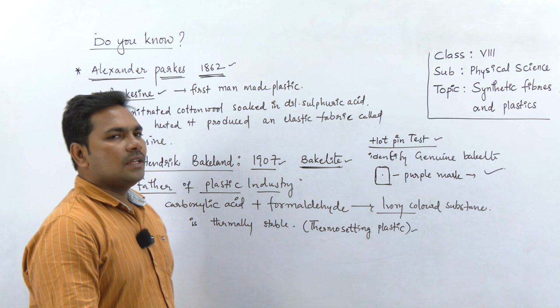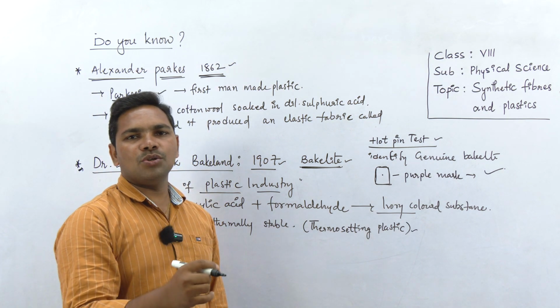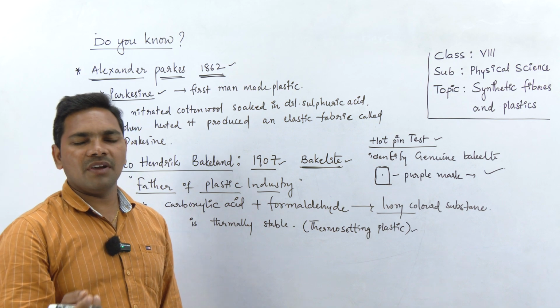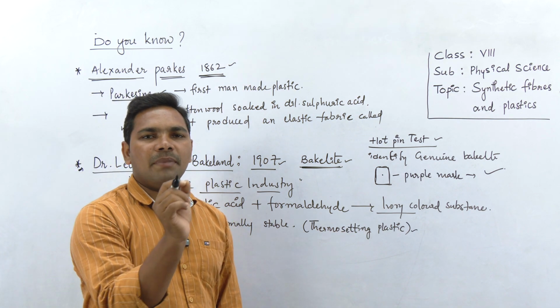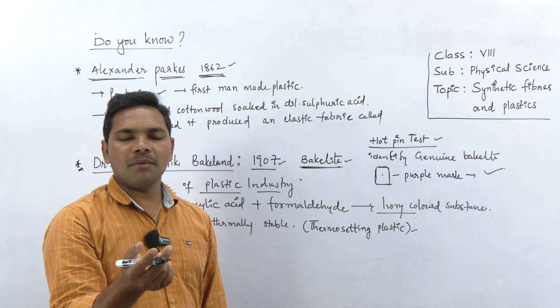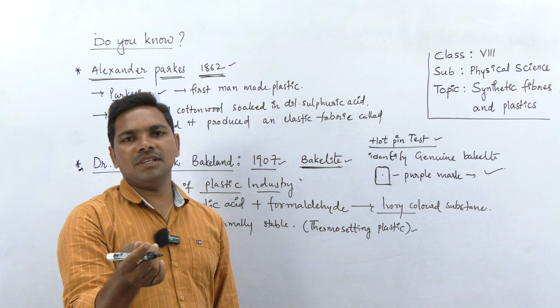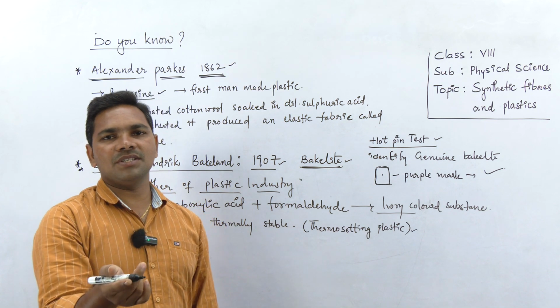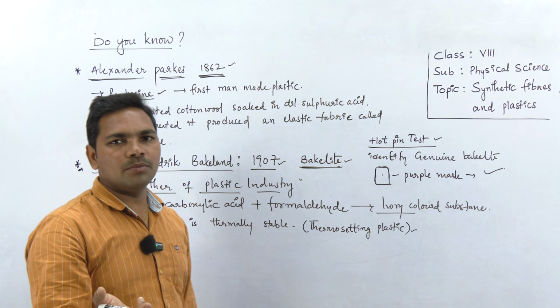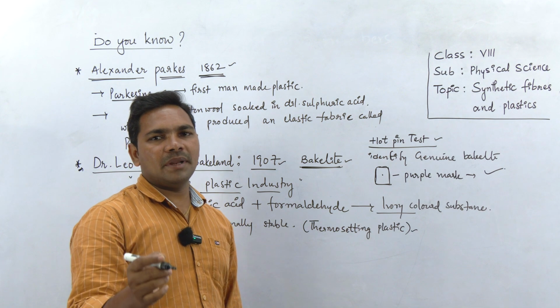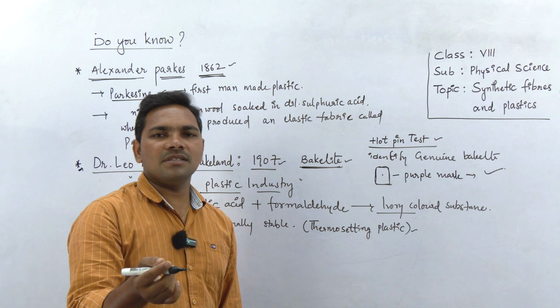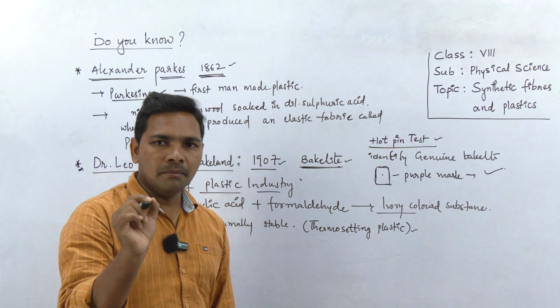Otherwise, if the hot pin penetrates through, imagine what happens if a very hot iron nail is placed into plastic. To make holes in plastics or to cut plastic items, we generally use hot objects like a hot knife or hot pins, because most plastics melt on heating.